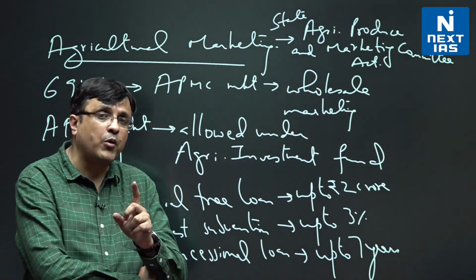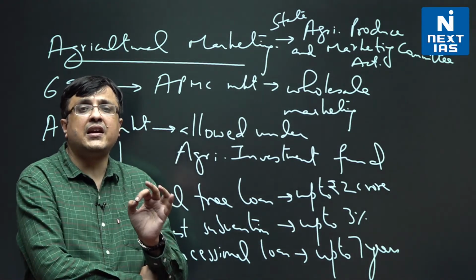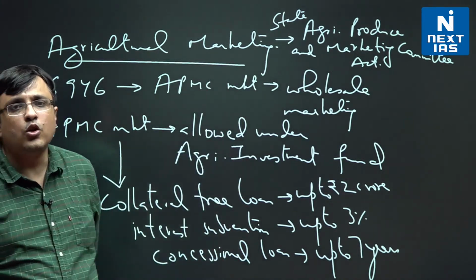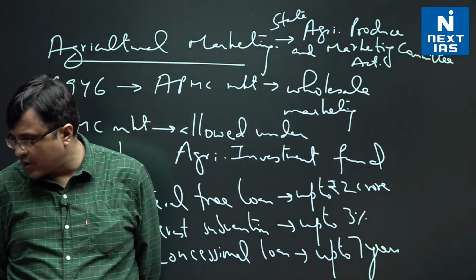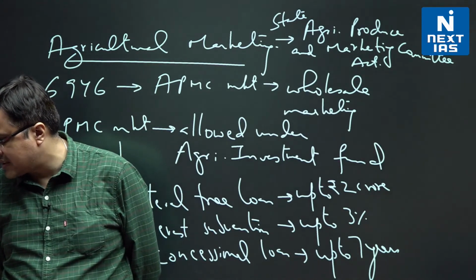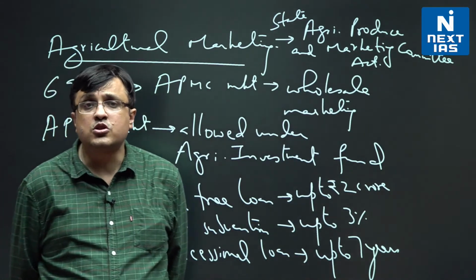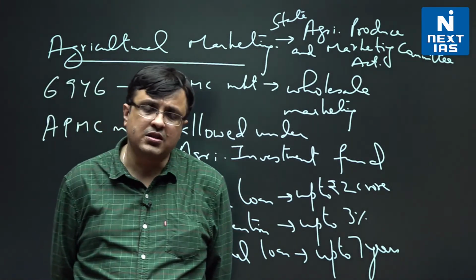याद क्या रखना है prelims के point of view से, सिर्फ marketing के लिए नहीं, marketing से connected जितने भी प्रयोजन हैं, सब के लिए APMC में इस तरह के लोन मिल सकते हैं अब सरकार के हिसाब से. So it will include not only marketing of agricultural crops, it will also consist of different infrastructure types like cold storage, sorting, grading, assaying units, and so on, silos and so on.